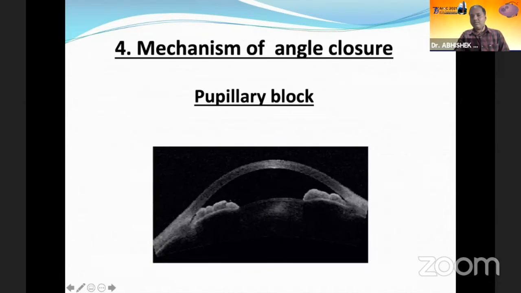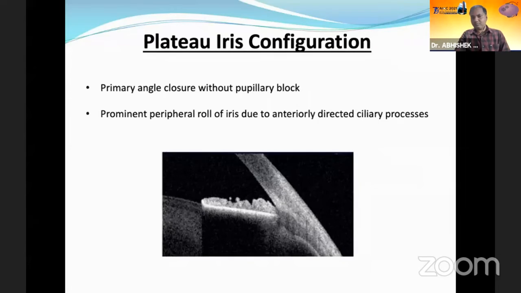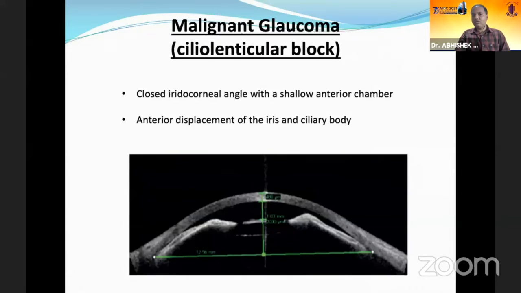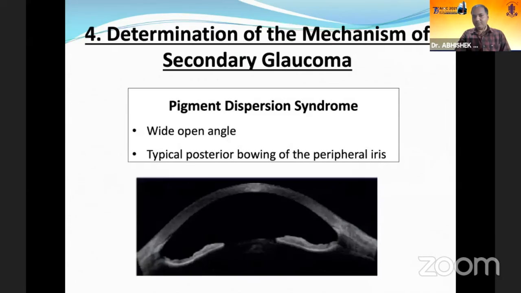Now, it can also help us in delineating the mechanism of angle closure, such as pupillary block, the plateau iris configuration, where it shows the primary angle closure without any pupillary block, and a prominent peripheral roll of iris due to anteriorly directed ciliary processes. Another mechanism can be ciliolenticular block or malignant glaucoma. In these cases, ASOCT demonstrates a closed iridocorneal angle with a shallow anterior chamber and anterior displacement of the iris as well as the ciliary body.